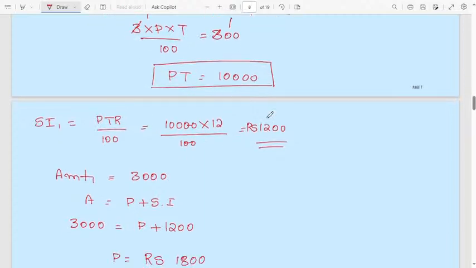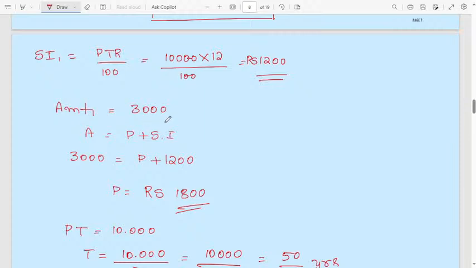Then you need simple interest, time, and principal. All three values you have to calculate. Consider the first one, simple interest, PTR divided by 100. This PT value we know, substitute here. R, in the first case, rate of interest is 12 divided by 100. Simplify, you will get 1200. Then amount 1 will be 3000. Again, substitute here, amount is principal plus simple interest. Substitute, you will get the principal 1800 rupees. This one is very important.